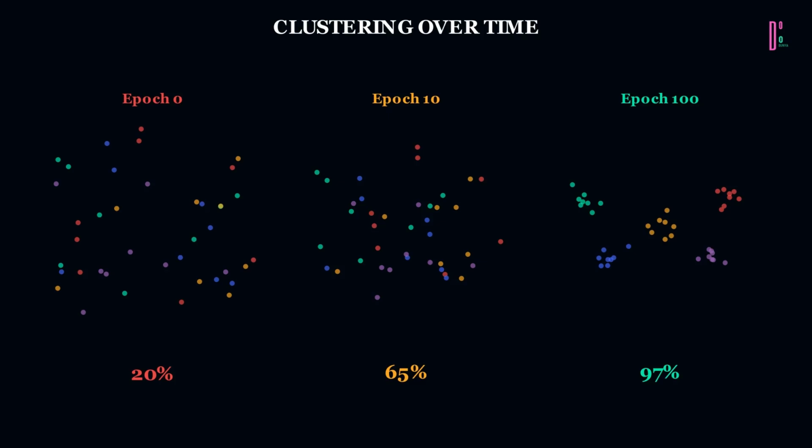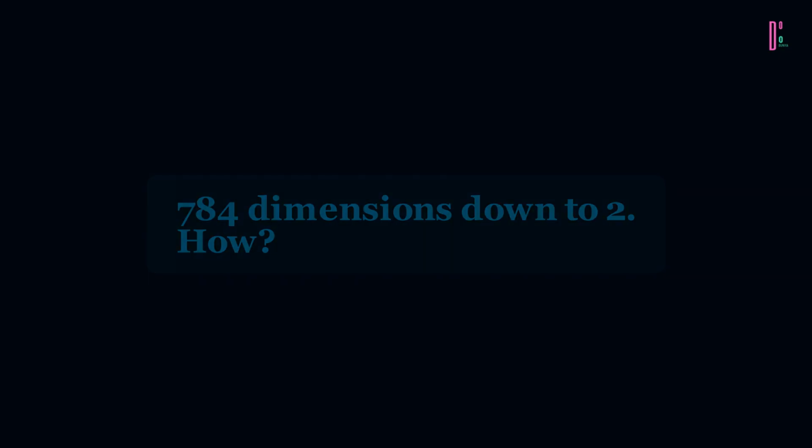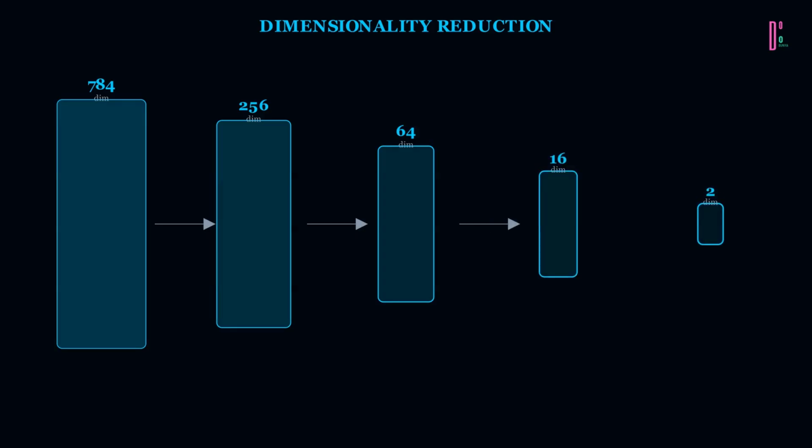784 dimensions down to 2. A 28 by 28 image has 784 pixels. Too many. So the network compresses. A funnel squeezes them. 784 to 256, 64, 16, 2. The entire image captured into two numbers. Low dimensions make data easier to work with and easier to visualize. Push too far, and you lose subtle differences. Representation learning finds the smallest space that preserves meaning.